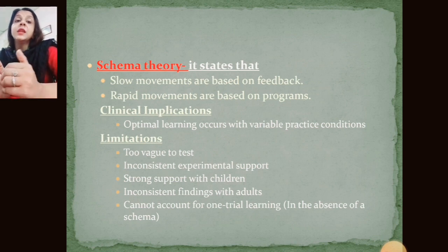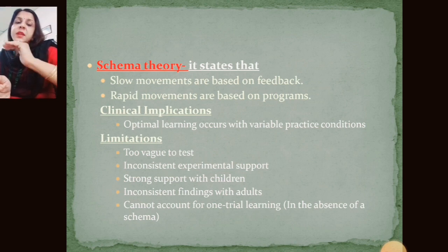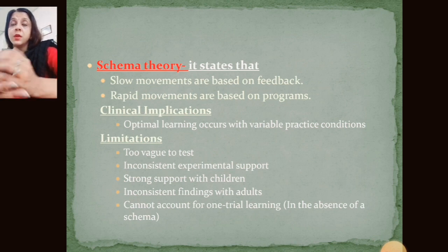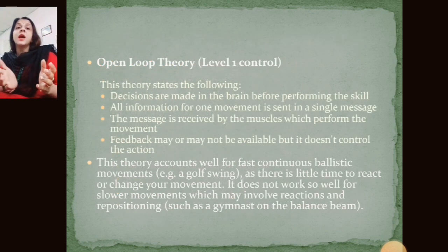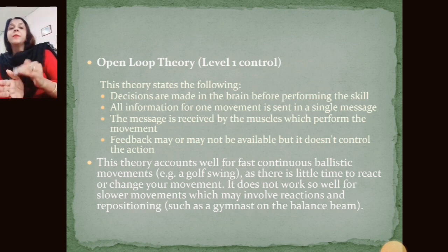That means inconsistent experimental support, which requires continuous experimental support: strong support with children, but inconsistent findings with adults. There are no theories that work on the findings with the adult population, and it cannot account for one-trial learning. In the absence of a schema, we require some particular schema for that particular movement behavior pattern. So these are the theories that explain the concepts behind motor learning.